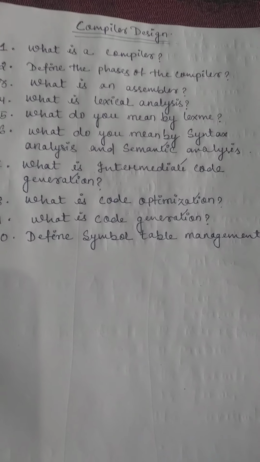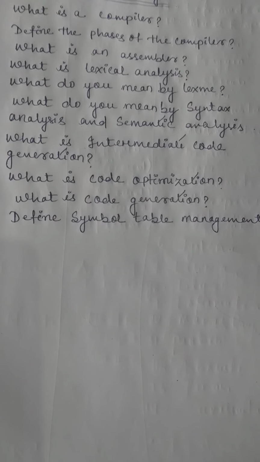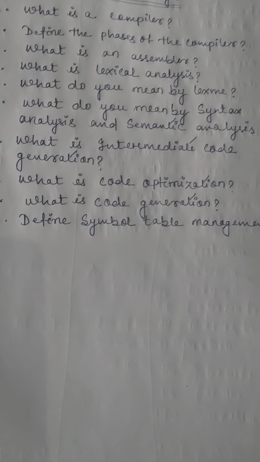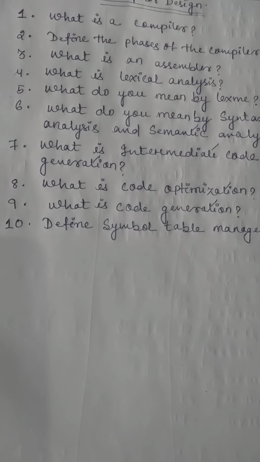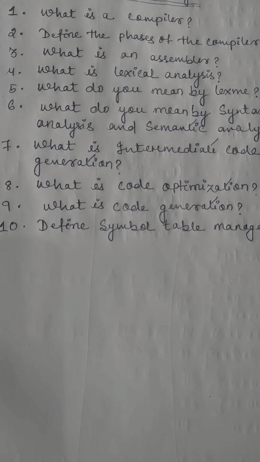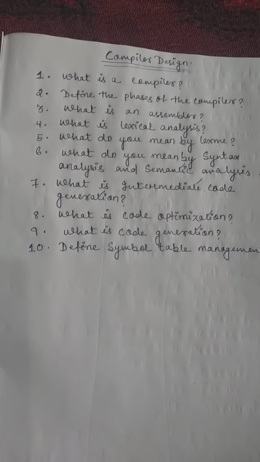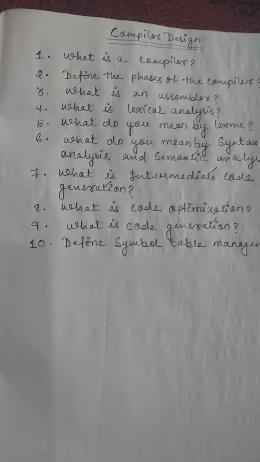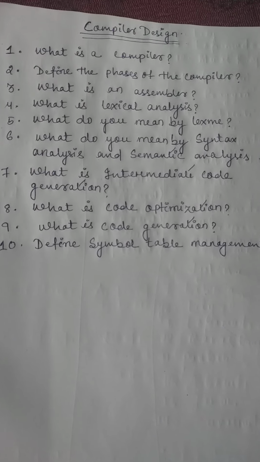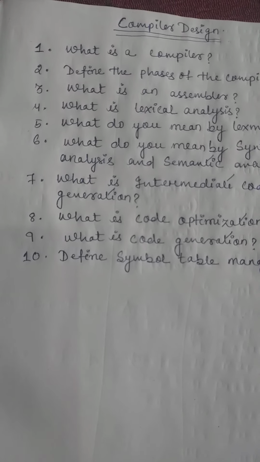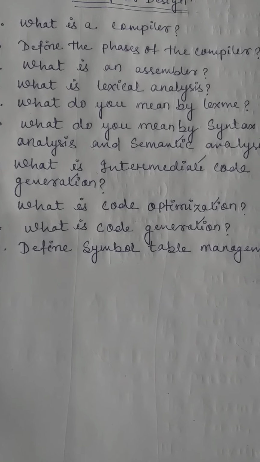Then come to the semantic analysis. Semantic analysis is the third phase of the compiler. As I said earlier, the phases of the compiler contain lexical analysis, syntax analysis, semantic analysis. So semantic analysis is the third phase of the compiler. It gets its input from the syntax analysis. Since the syntax analysis is the second phase of the compiler, the semantic analysis gets that input from the syntax analysis as the parse tree and checks whether the given syntax is correct or not.